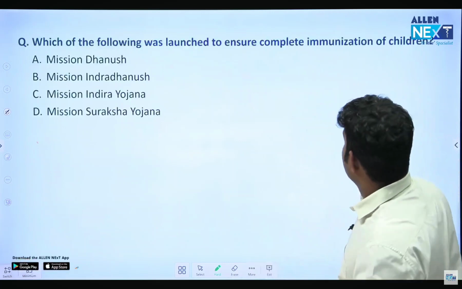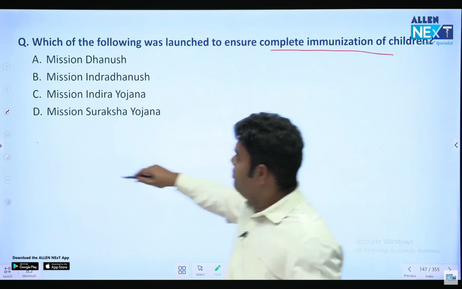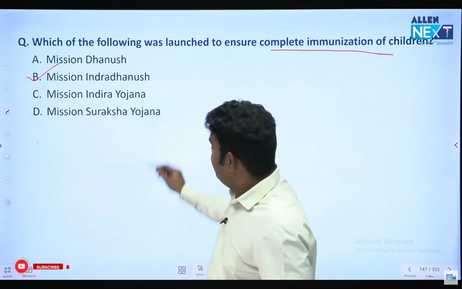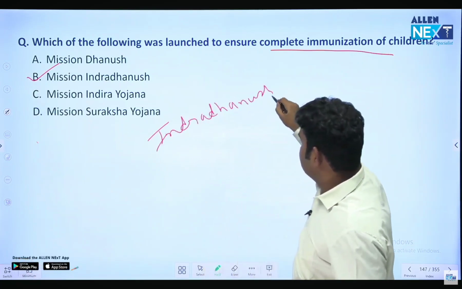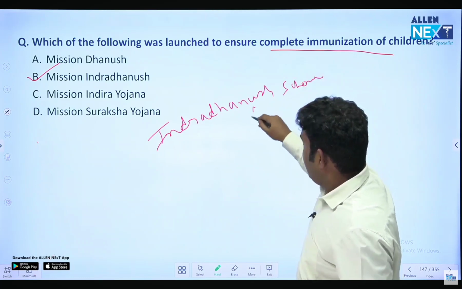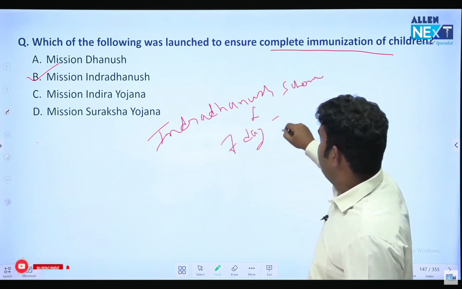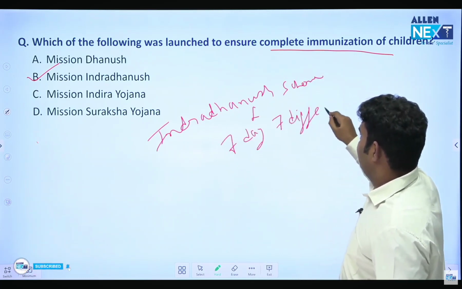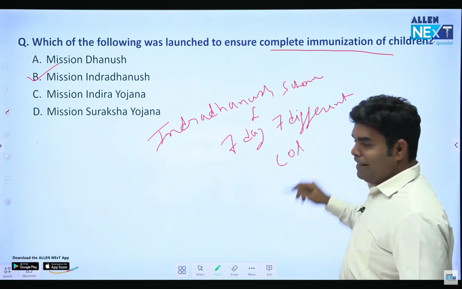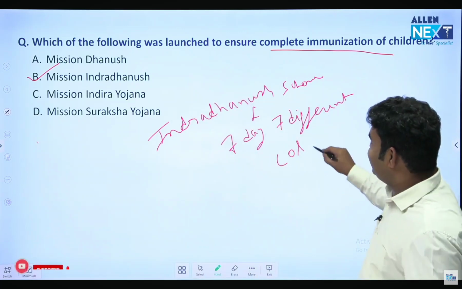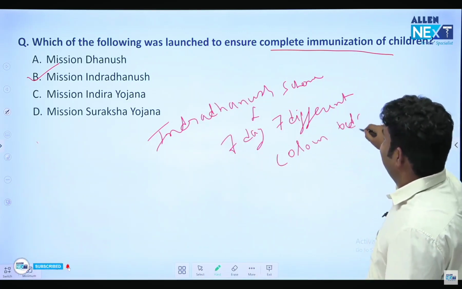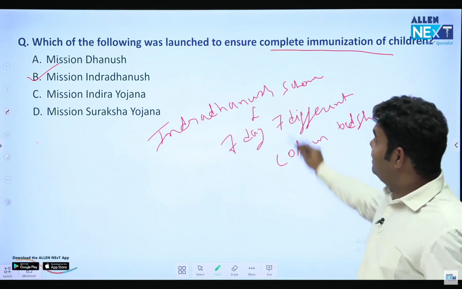Which of the following was launched to ensure complete immunization? That was definitely Mission Indradhanush. But what is the Indradhanush scheme? Indradhanush scheme means 7 day, 7 different color bed sheets. Where? In Siddiq's bedroom? No, in government hospital. 7 days, 7 different color bed sheets, in government hospital. That is the Indradhanush scheme.